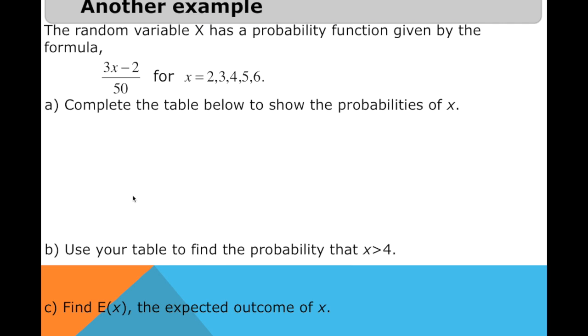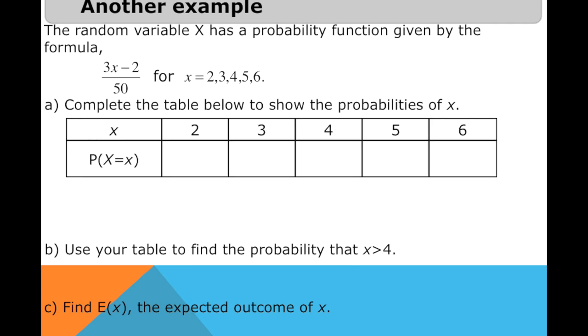Complete the table below to show the probabilities of x. Letter B, use your table to find the probability that x is more than 4. Then C is find E of x. A and B are questions you should be able to answer if you remember our first and second videos, part 1 and part 2 for the discrete. So this is how the table will look like.